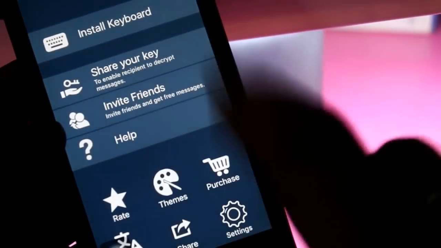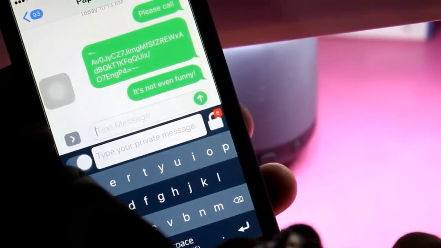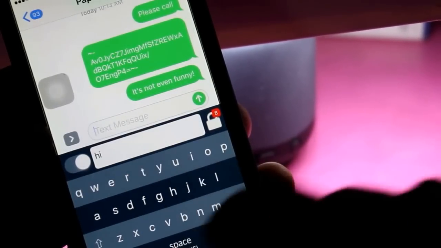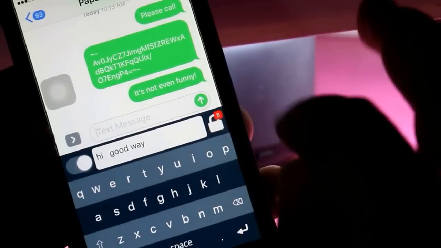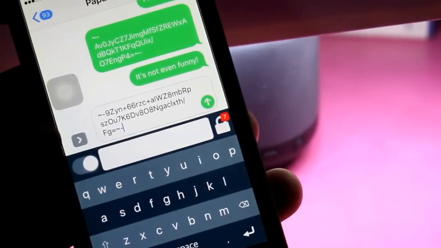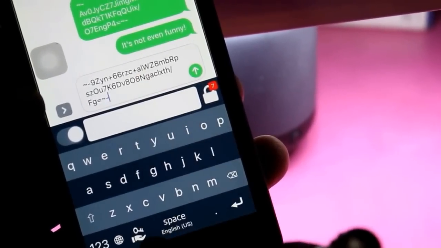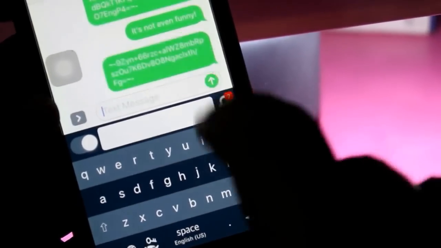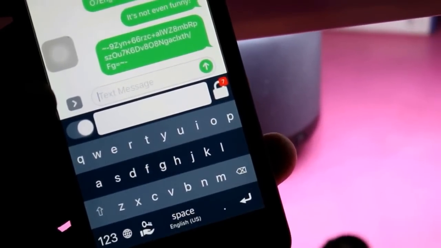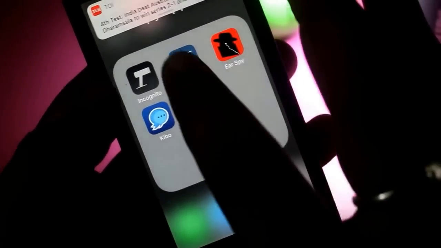Similar to that, there is also an application called Secure Text. This is also a default keyboard application in which you can convert text, and this is the interface of the keyboard. With this spy application, you can change the whole thing into codes. You can see that I have written hi, good, how are you? So it has changed into code. You can also see an icon for changing the password, so you can have a default password for it. And the same criteria applies: you should have this application, and the person you are sending to should also have the application.